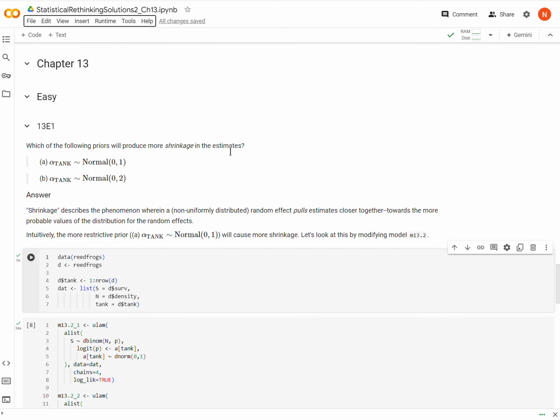Let me give a little bit of background first about what's going on in this chapter. So this chapter is called Models with Memory, I think, yeah. And it introduces several things. And among them is using random effects.